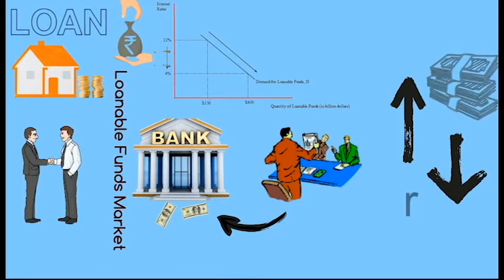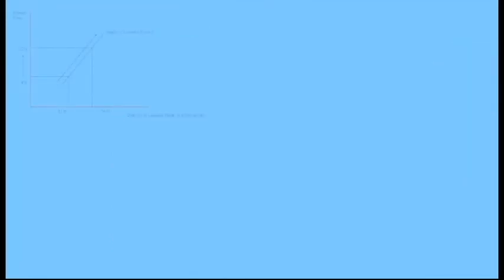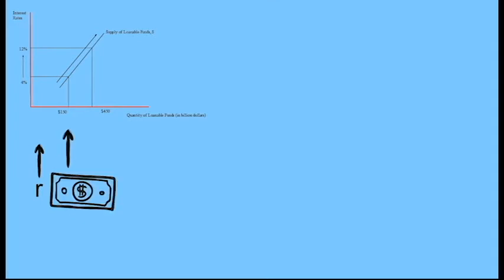But if the interest rate increases, the profit that the business makes through borrowed funds decreases, and hence the demand for loanable funds decreases. Now look at the supply curve. As we know, the suppliers of loanable funds are the savers. They lend their money expecting a good return. So if the interest rate is higher, the suppliers get more return, and hence the quantity of loanable funds supplied increases as the interest rate increases.